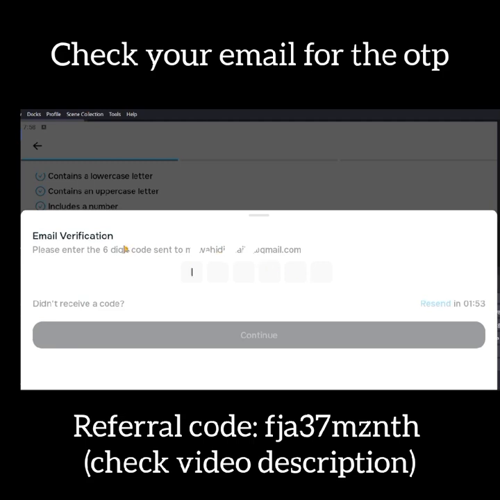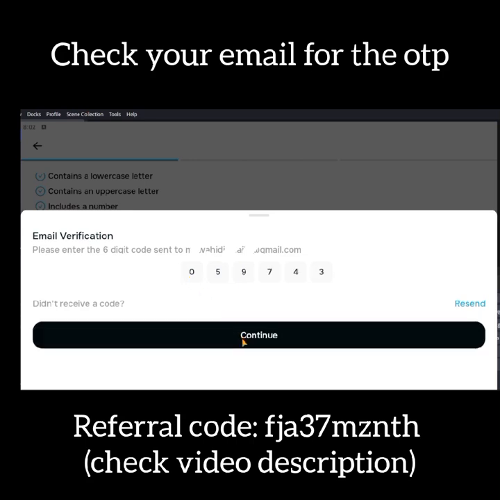Okay, so a code was sent to this particular email and we'll check the code now. Okay, so we've gotten the code. So the code is 0059743.